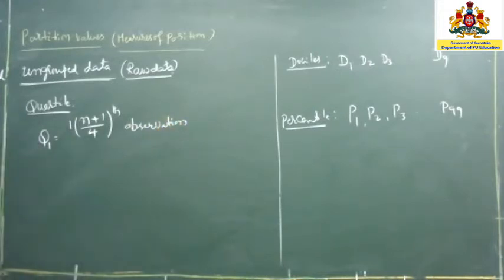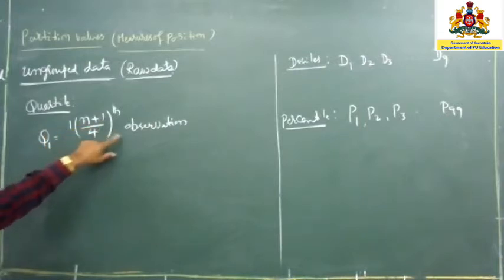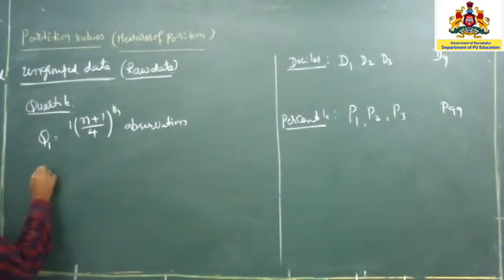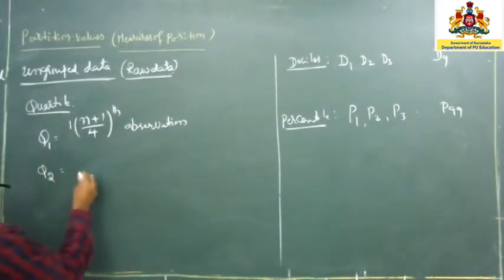What do you mean by this? Suppose you want to calculate this quartile 1. So 1 in the sense that it is the first quartile, n in the sense the number of observations given in the sum, and n plus 1 divided by 4 is the observation we are going to see in this part. So first I am going to write up all the formulas, then I will take up one kind of problem, then I will explain each and everything once again.